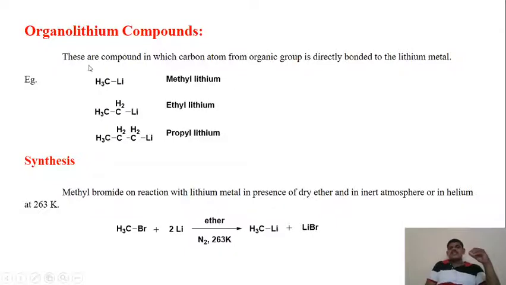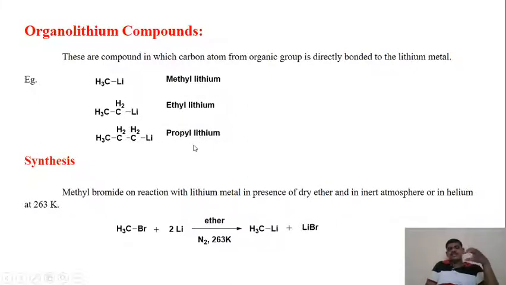Now next are the organolithium compounds. These compounds have a bond between carbon and the lithium metal. This bond is a direct bond between the methyl or the organic group with the lithium. So examples of the organolithium compounds are CH3Li, methyl lithium, CH3CH2Li, that is ethyl lithium, and CH3CH2CH2Li, that is propyl lithium.